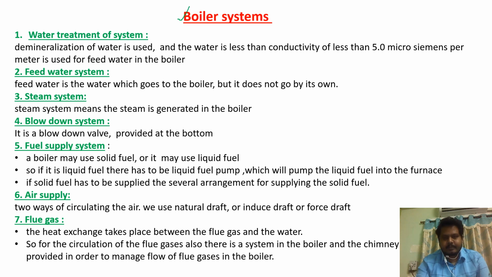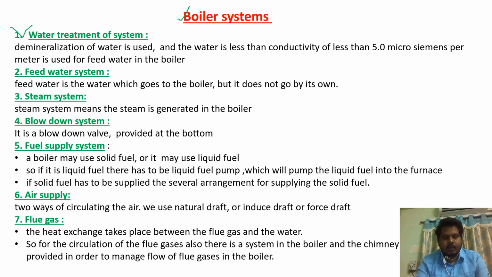Boiler systems. We have several boiler systems. Let us see one by one. Water treatment system. We don't use tap water inside the boiler, because it will form a scaling on the surface of the boiler.